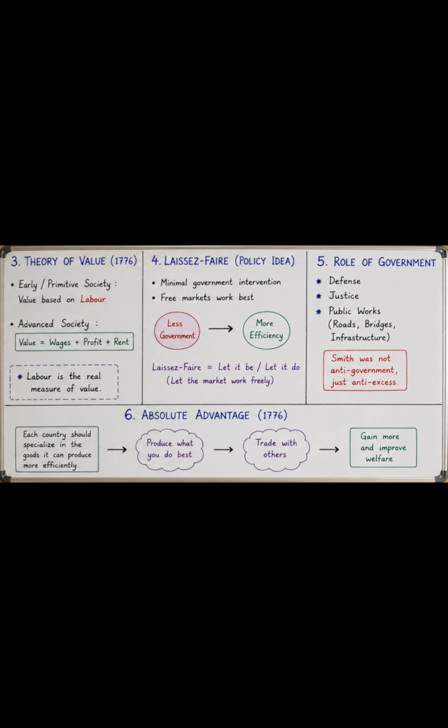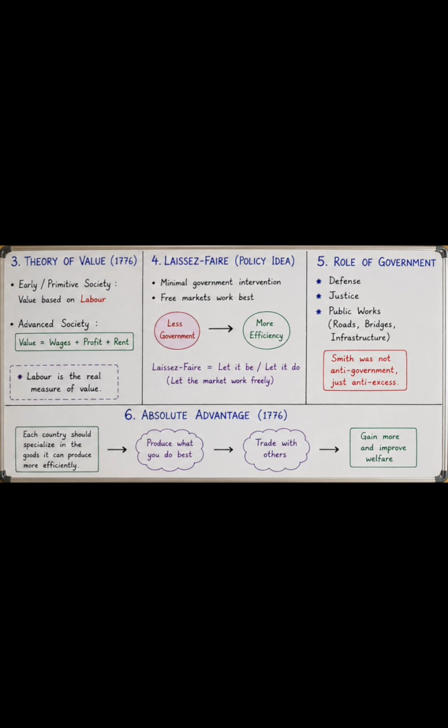Next is the role of the government. What is the role of government? In Adam Smith's theory, there is little or minimal intervention by the government. It doesn't mean that government is completely absent. Some works are the responsibility of the government too, that is, defense, justice, and public works like roads, bridges and infrastructure. Smith was not anti-government, just anti-excess.